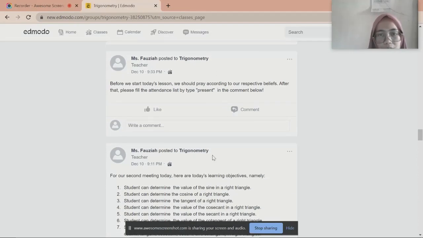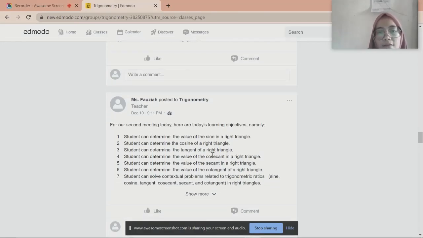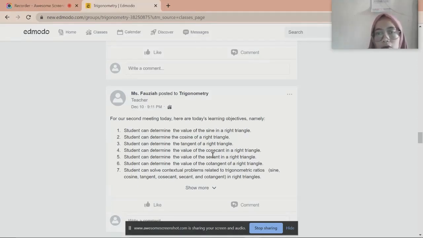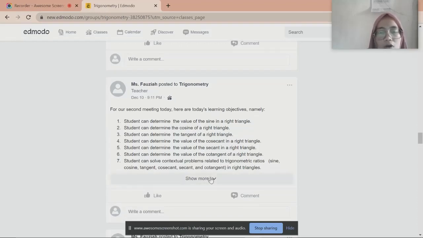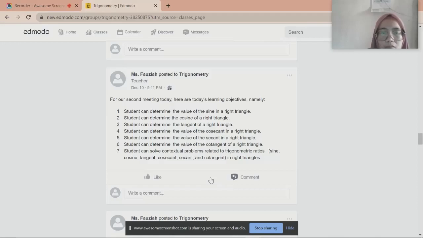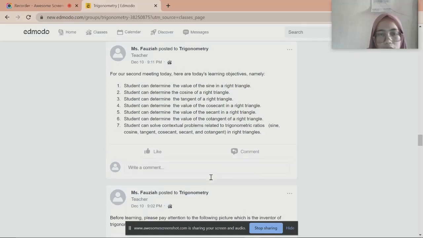And the learning objectives, namely: students can determine the value of the sine in a right triangle. Students can determine the cosine of a right triangle. Students can determine the tangent of a right triangle. Students can determine the value of the cosecant in a right triangle. Students can determine the value of the secant in a right triangle. Students can determine the value of the cotangent of a right triangle. And students can solve contextual problems related to trigonometric ratios.